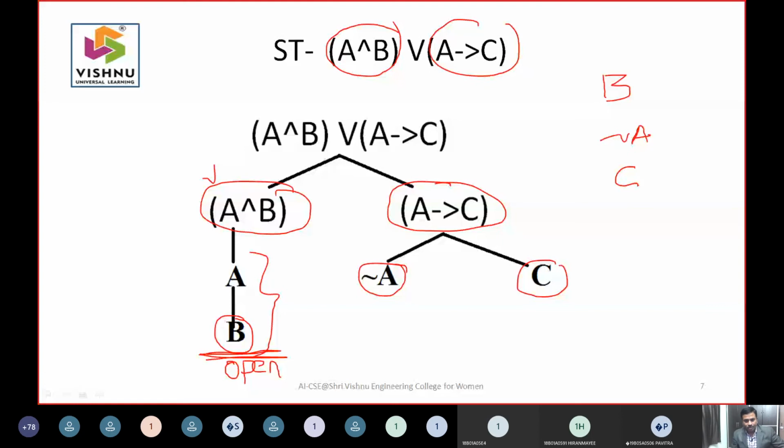In another path, you have a negation of A here. From this tree I can travel to this part, and again I can travel to this part. Negation of A is there and A is there, so this path is closed.